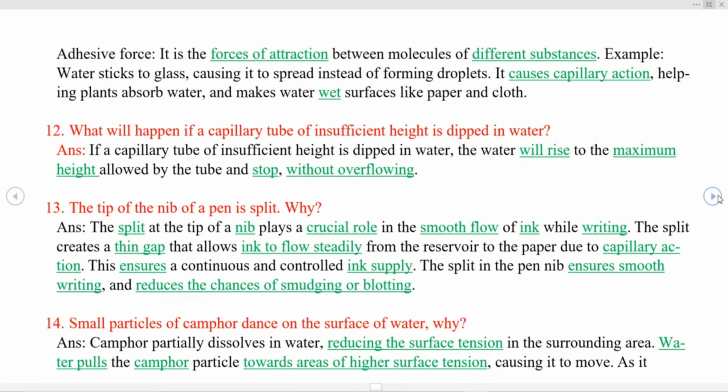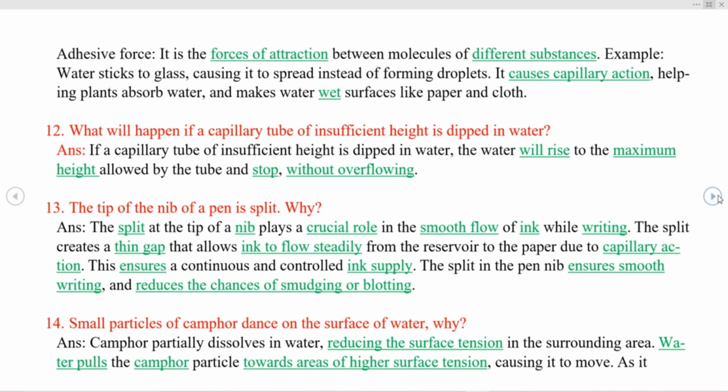And adhesive force is a force of attraction between molecules of different substances. Example, water sticks to glass, causing it to spread instead of forming droplets. It causes capillary action, helping plants absorb water, and makes water wet surfaces like paper and cloth.